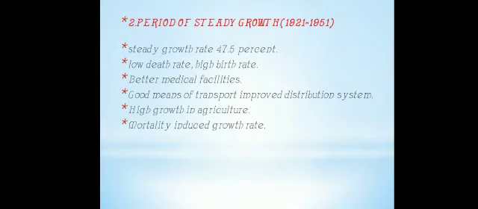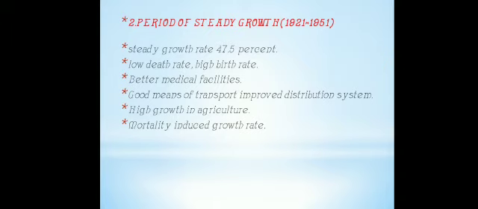Next phase is period of steady growth rate. The decade 1921 to 51 is referred to as period of steady population growth. An overall improvement in health and sanitation throughout the country brought down the mortality rate. In this period, mortality rate declined due to better health facilities.